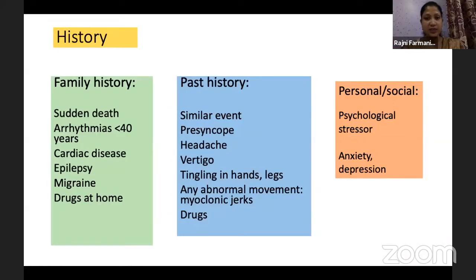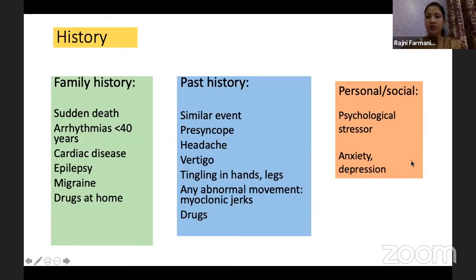Family history is important in any case of fainting: any history of sudden death, arrhythmia, cardiac disease, epilepsy, migraine, or any drugs at home which the child might have taken accidentally, especially toddlers, and they can have fainting. Any past history of a similar event, any pre-syncope, where there is no loss of consciousness but they have felt the premonitory symptoms. Any headache, vertigo in the past, tingling in the hands or legs, that is for hypocalcemia. Any abnormal movement like myoclonic jerks or history of drug intake for chronic illness in the child.